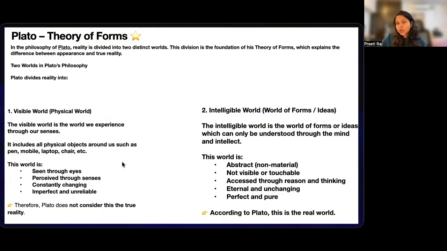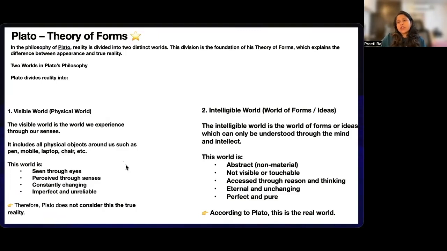The chair that you once thought, oh my God, I wanted to have that kind of chair, it is so cushiony, it is so good, then it breaks later on. Then the flowers that you have, the most beautiful flowers, they dry up. Human beauty also fades. So according to Plato, these physical things around us change constantly, they become old, they break, they decay, they die also. So therefore he says that physical objects are imperfect, they are temporary, they are unreliable.